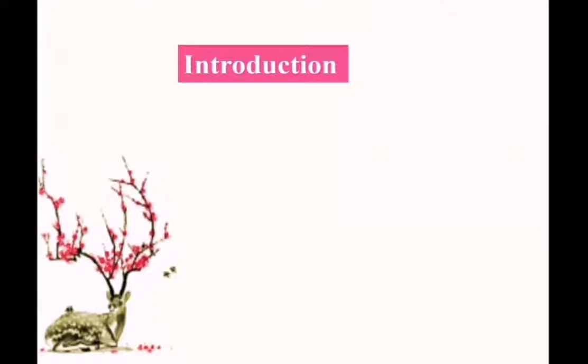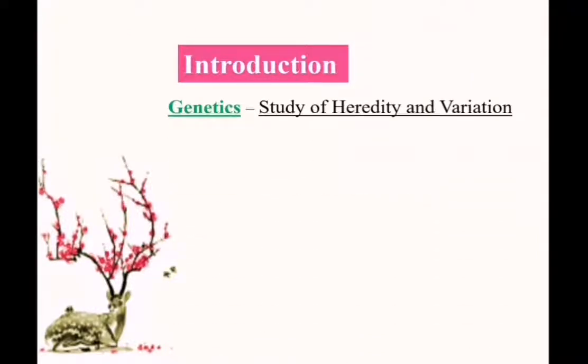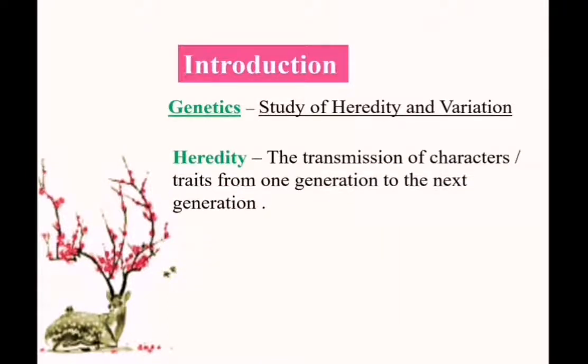Before we start discussing heredity and variation, we should know about genetics. What is genetics? It is a branch of science which deals with the study of heredity and variation. And heredity is the transmission of characters, or we can say traits, from one generation to the next generation. That is, we have some characters which are similar to our parents or grandparents. That is due to heredity.